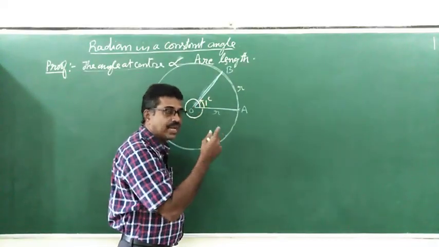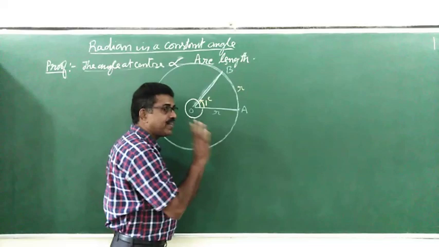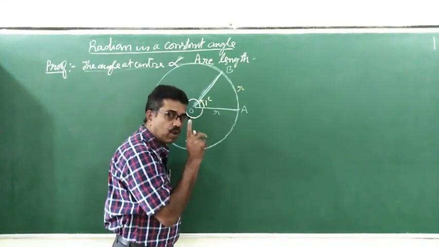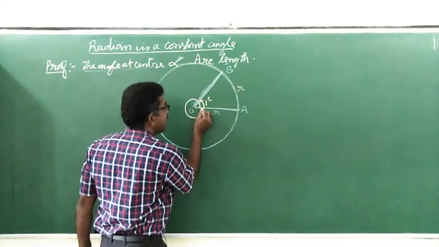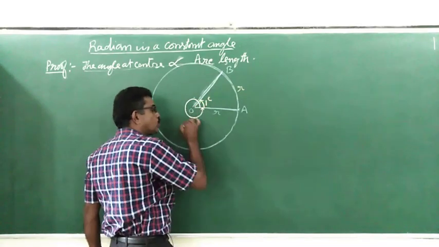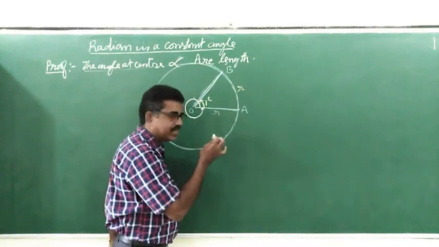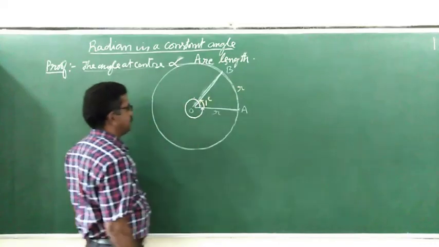Is there any change? Whether one revolution is a fixed angle, do you agree with me? Of course. So this angle, one revolution, won't change. Therefore, one revolution is a fixed angle.